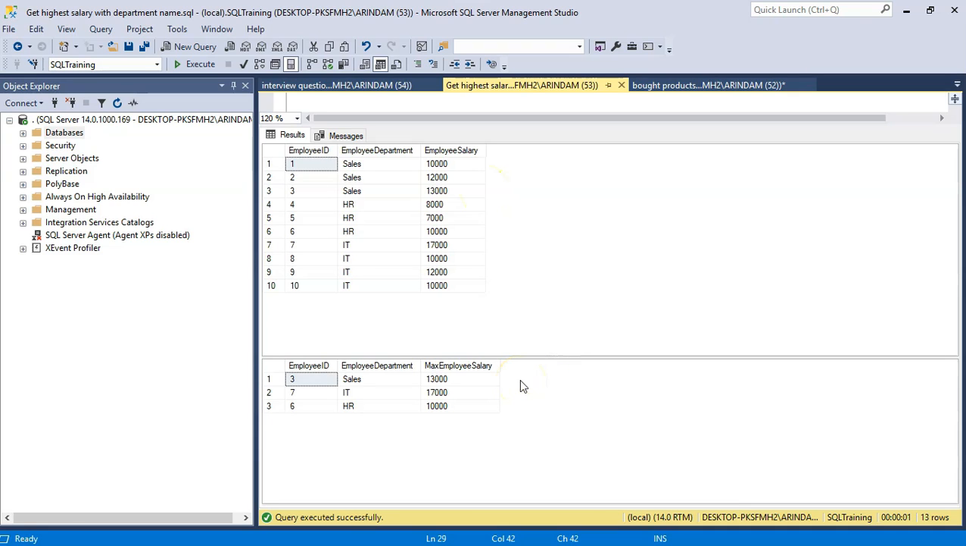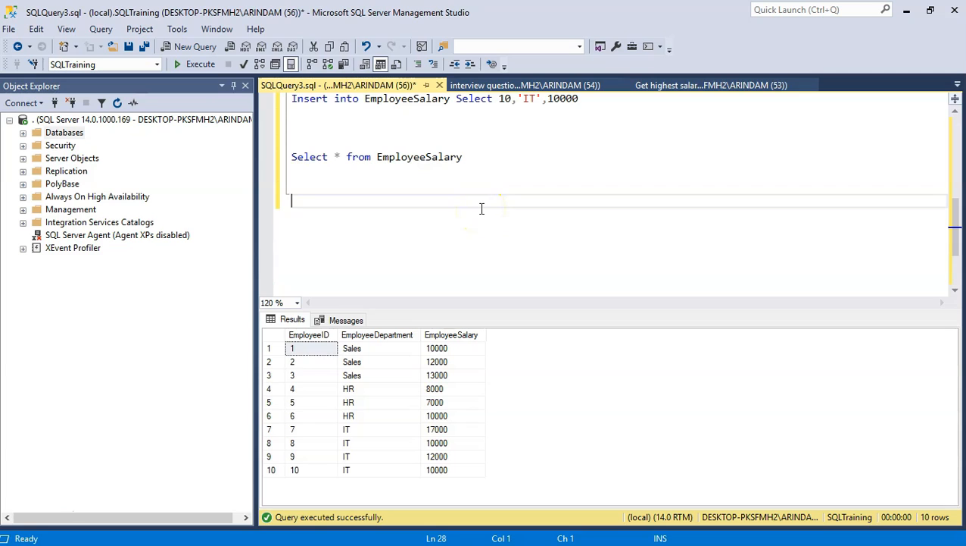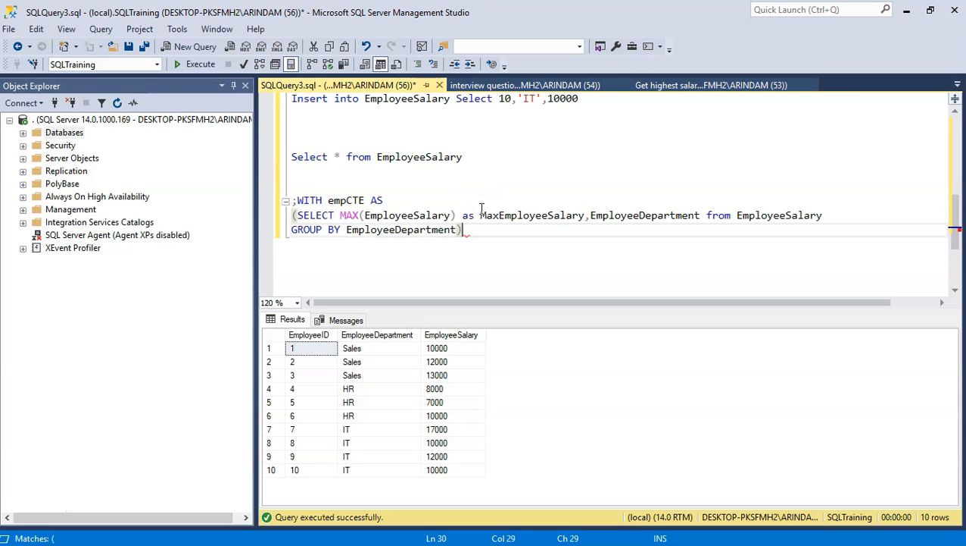You can see employee ID 3 has the highest salary in sales department. Employee ID 7 has the highest salary in IT department. And employee ID 6 has the highest salary in HR department. So first let's create a CTE to get max salary. So I have created this CTE.